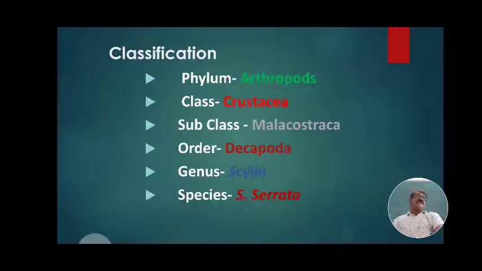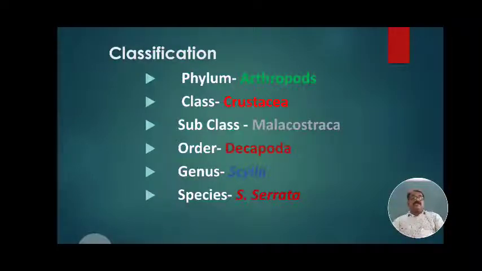Then what is the classification of the mud crab, Scylla serrata? Phylum Arthropoda, an invertebrate animal; arthro means jointed and poda means foot, so jointed-footed animals. Class Crustacea, which has a hard calcareous covering on the body, useful for offense and defense.